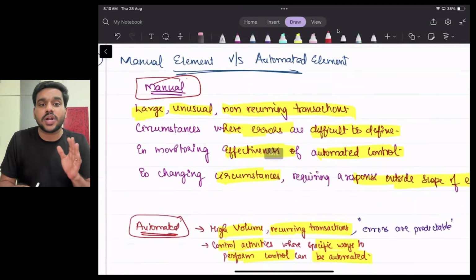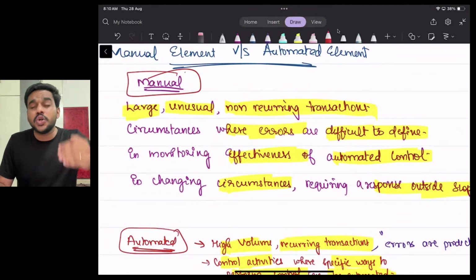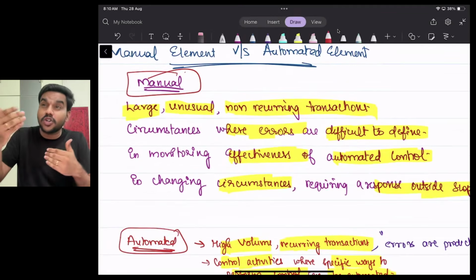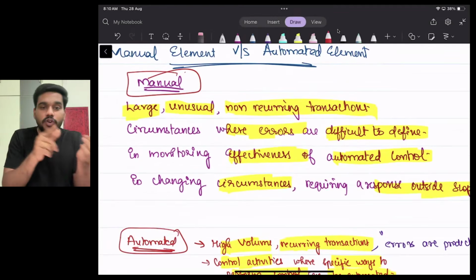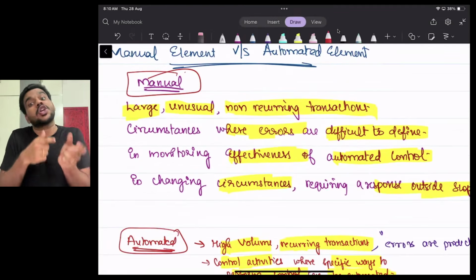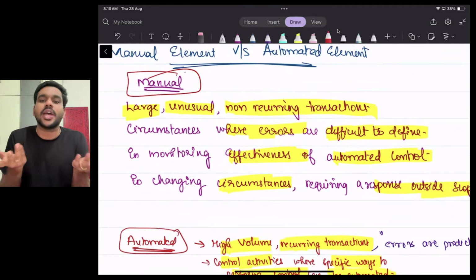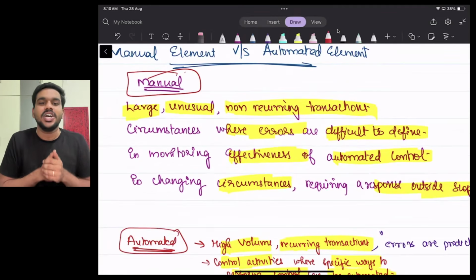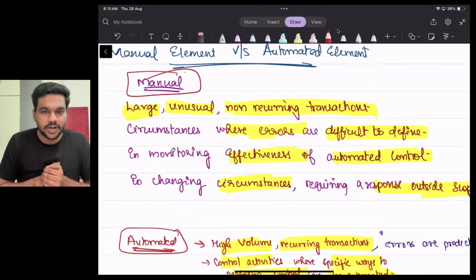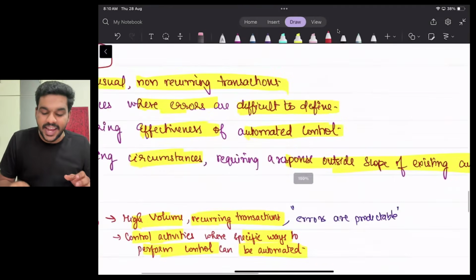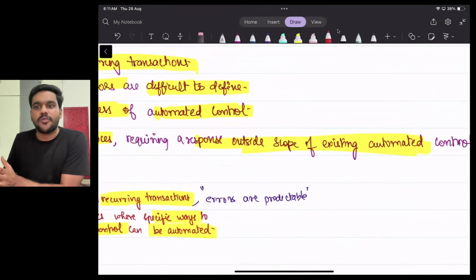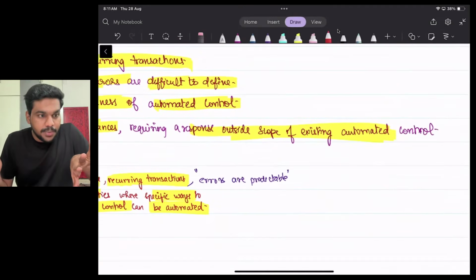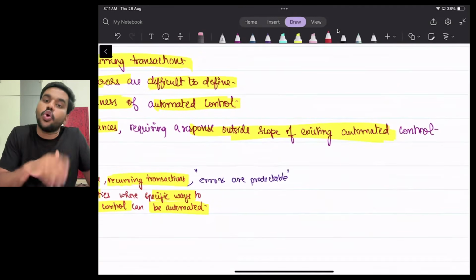So what are the areas where you can go for manual control and automated control? Very important question. Manual control, four situations: large, unusual, non-recurring transaction. Manual control. Where errors are difficult to define, you don't know what error is going to happen, go for manual control. Then in order to check whether automated control is effective, obviously, how can you check? Manually you have to check, right? Yes. So you should go for manual control. And last one, in a changing circumstance, a circumstance which is outside the scope of automated control, where the current existing automated control cannot be used in this particular situation, you go for manual control.